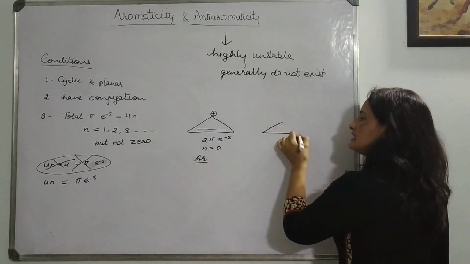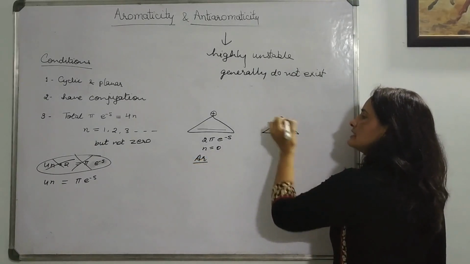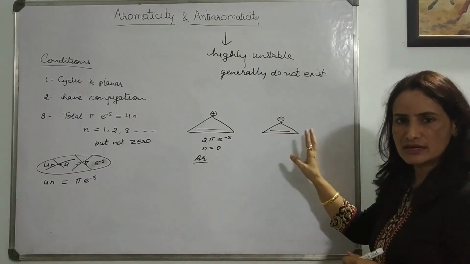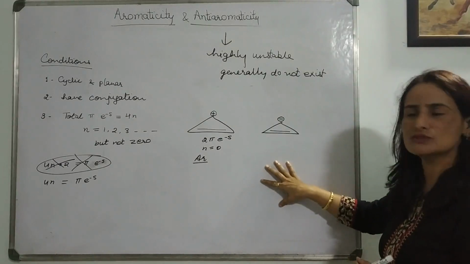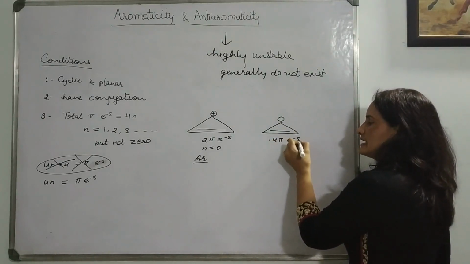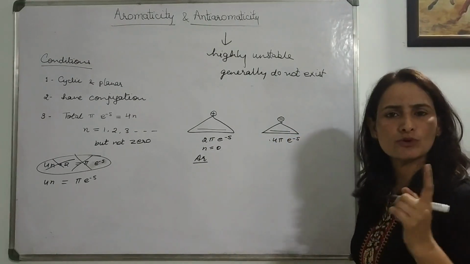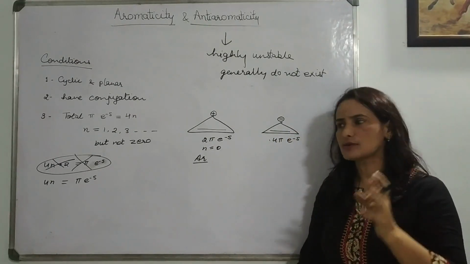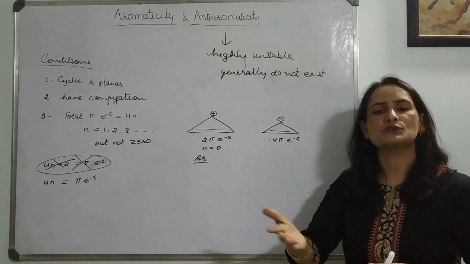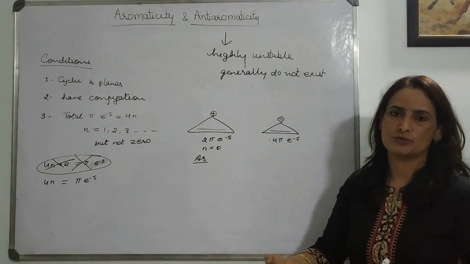Now similarly, if I have a negative charge here, a negative charge means there is conjugation, so definitely it will go for conjugation. So how many pi electrons? Now it has 4 pi electrons. If you put the 4 pi electrons in the Huckel rule, your value will come in fraction. So a fractional value gives you an idea that it is anti-aromatic.